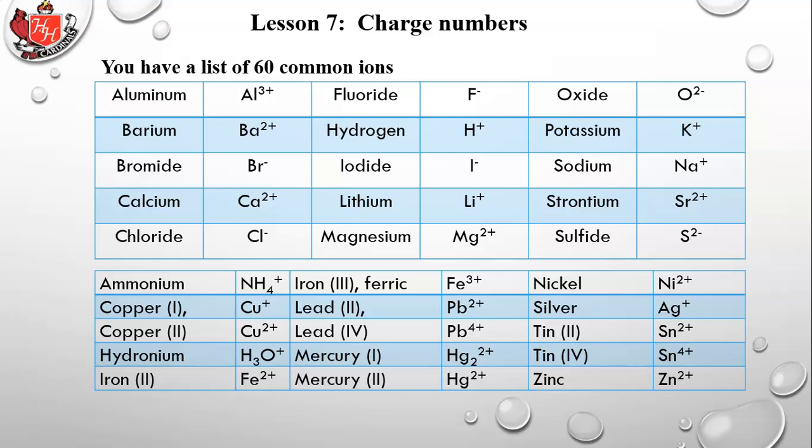The next group down, the second group on that, is those transition metals that I was talking about just a minute ago. And so you'll notice, for example, that tin has a 2+ or a 4+. Iron has either a 2+ or a 3+, and so on. Copper has a 1+ or a 2+, and so on. So those are the transition metals. Down below are some of the molecular ions, which are ions that are formed by covalent bonds, which we haven't talked about yet, but I'm just pointing it out. I didn't show it here, but we'll go over that sheet in class sometime to be sure you know how to read it and how to find the different ions.